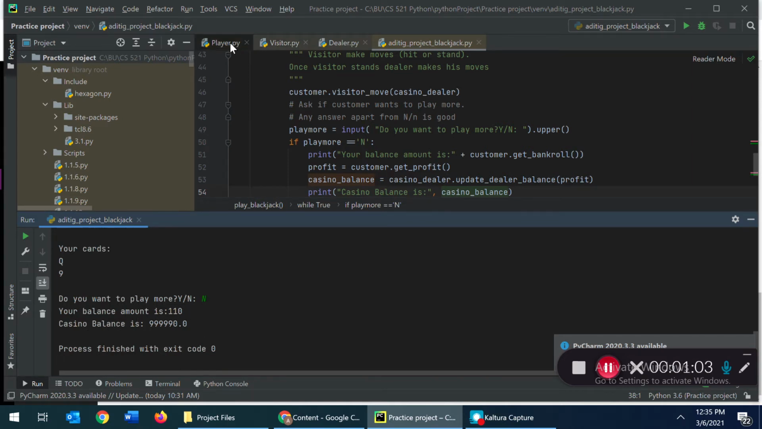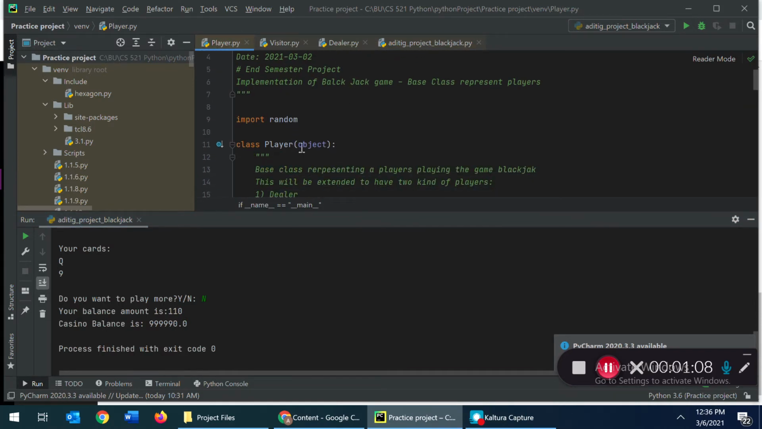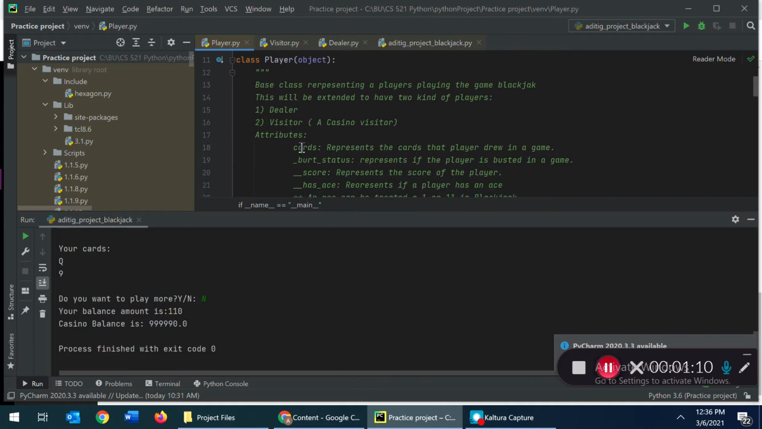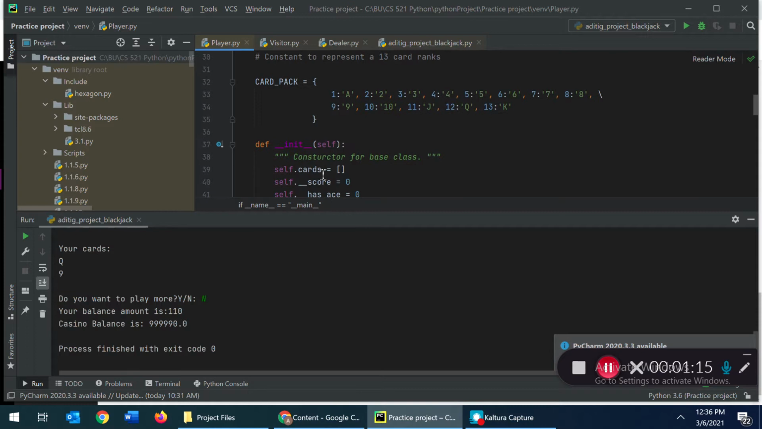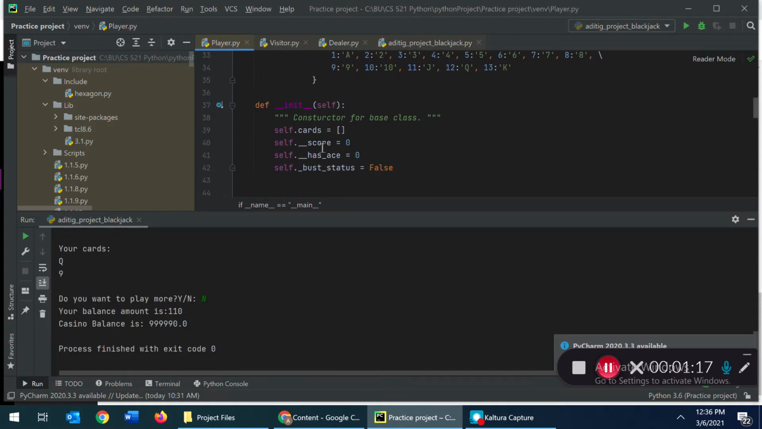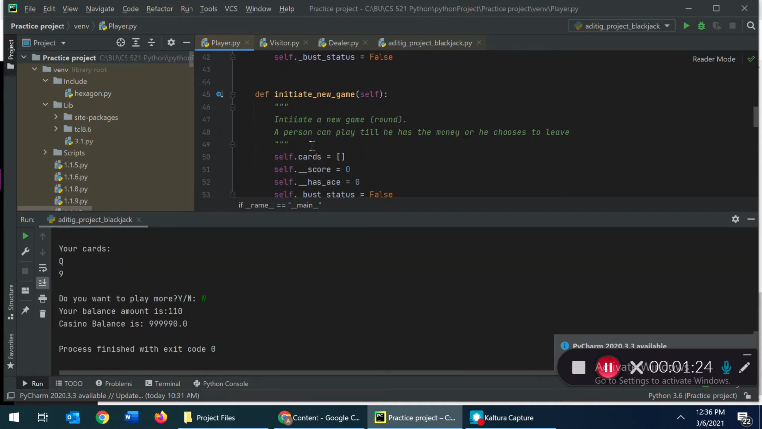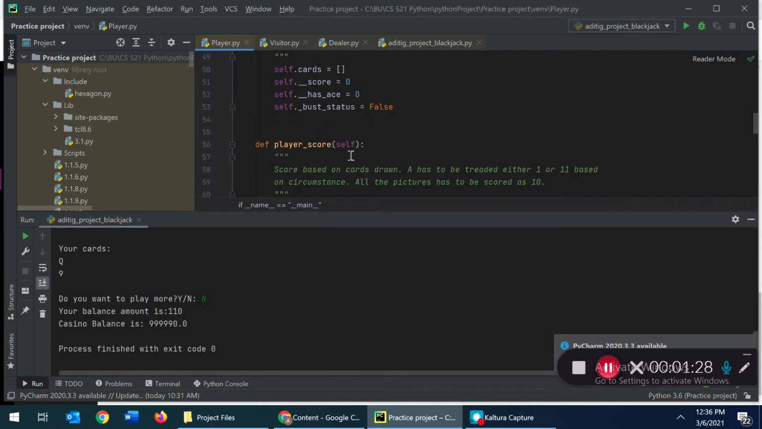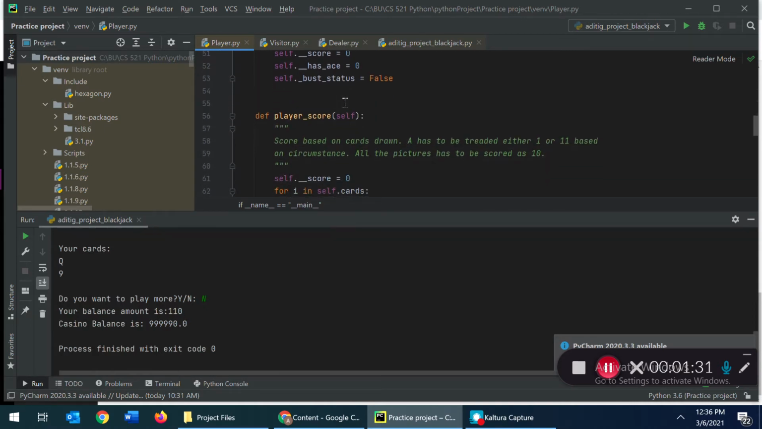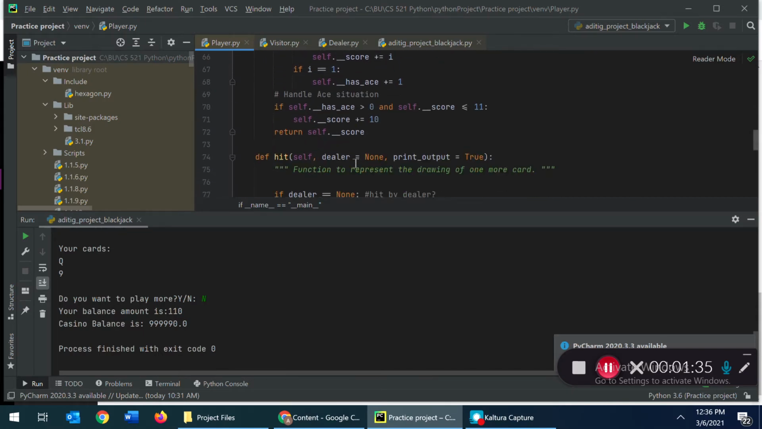To explain the code, first let's understand the underlying classes. Player is a base class for this project. It has a class variable of type dictionary called cardpack, which converts numbers to card values. In the init method, we initiate the object by making the card list held by the player empty and resetting other flags. We also have one more method, initiate new game, which represents a new round of the game. Whenever a new round is initiated, these values get reset.